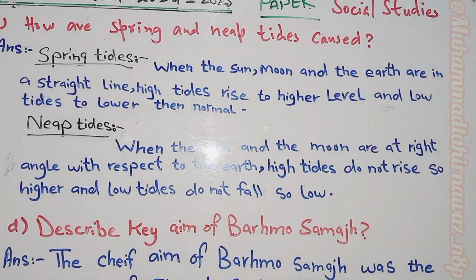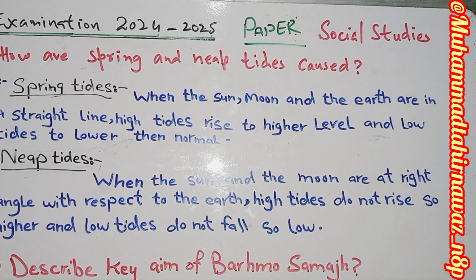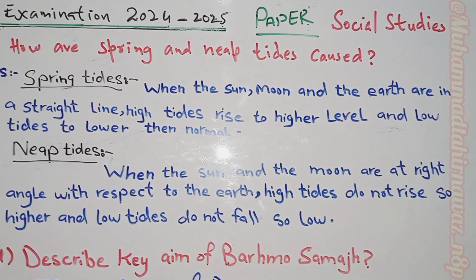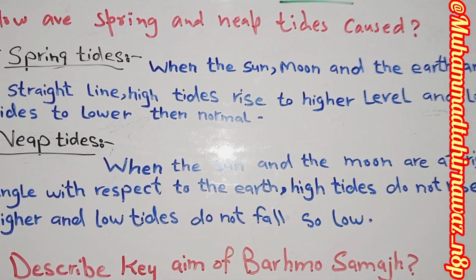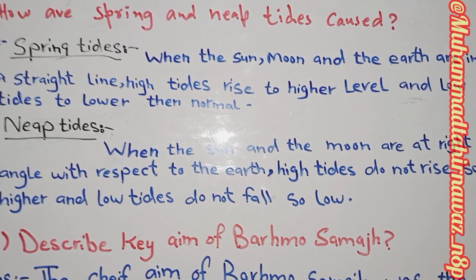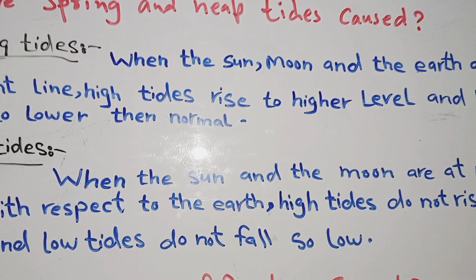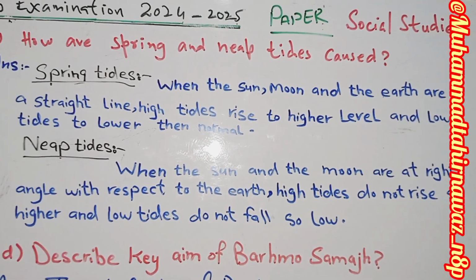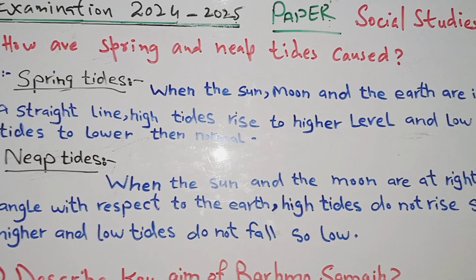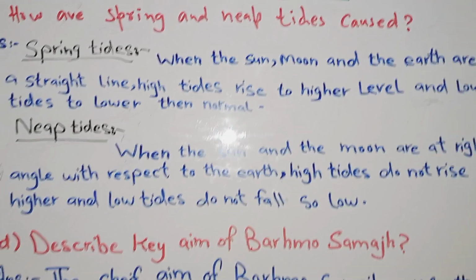How are spring and neap tides caused? Spring tides occur when the sun, moon, and the earth are in a straight line. High tides rise to a higher level and low tides fall lower than normal. Neap tides occur when the sun and the moon are at a right angle with respect to the earth. High tides do not rise so high and low tides do not fall so low.